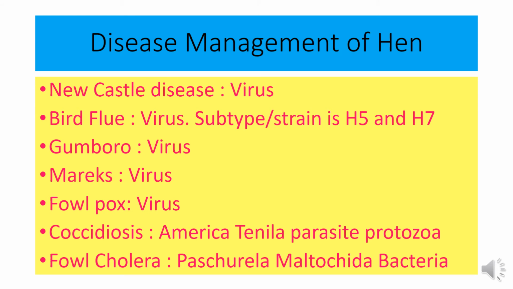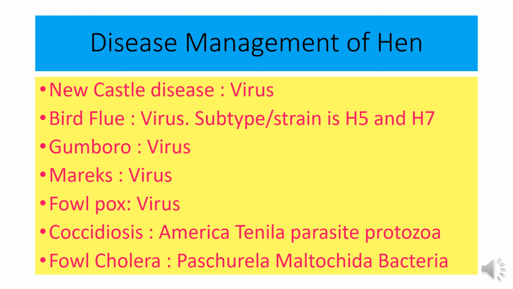Disease management of hen. The most common diseases which attack hen are: first one is Newcastle disease, and the causal organism is virus. Then bird flu, and its causal organism is also virus. Gumboro, its causal organism is also virus. Marek's, causal organism is virus. Smallpox, causal organism is virus.